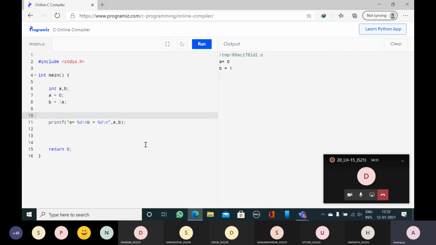Yes, sir. I have changed the declaration. Now A is equal to 0. B is equal to not false. Not false means true. True value is 1. B is equal to 1.